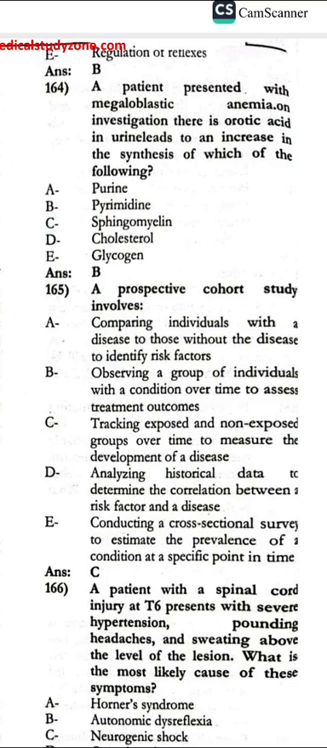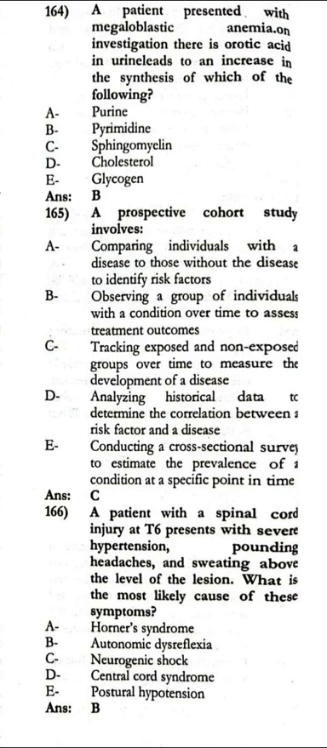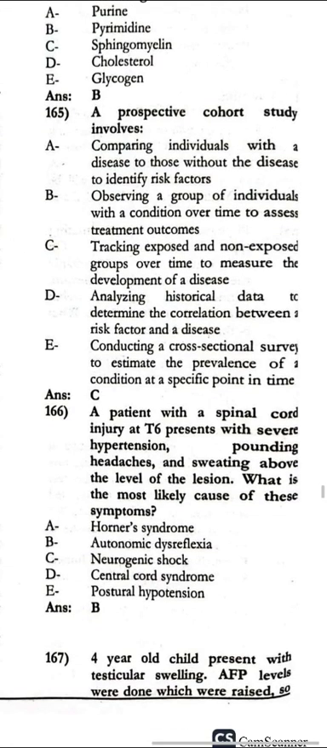A patient presents with megaloblastic anemia. Investigation shows uric acid in the urine. Increase the sensitivity of which of the following? The pyrimidine. A prospective cohort study involves taking exposed and non-exposed groups over time to measure the development of the disease.